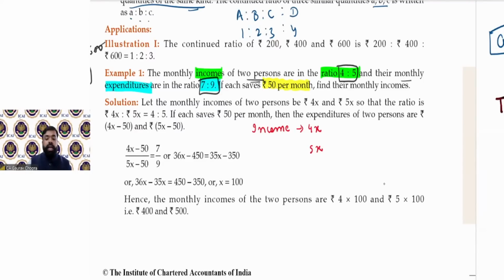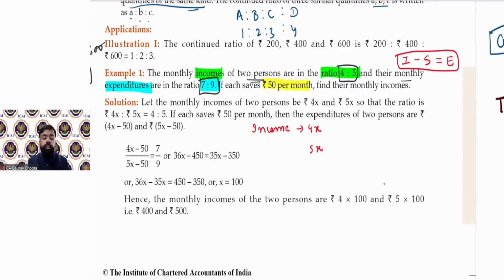So if we subtract savings from income, what we can get? Expenditure. Income minus saving is equal to expenditure. This is the basic equation. We already know, as we use this in accounts. Like if 100 की income हो रही है, 20 हमने save कर लिया, तो remaining 80 is our expenditure. तो same applies here also.